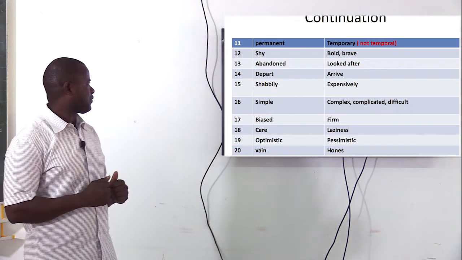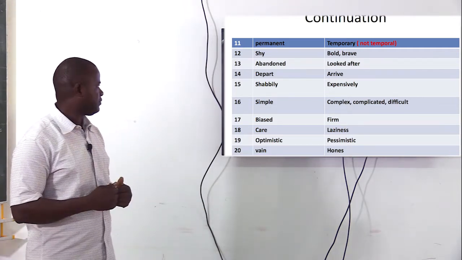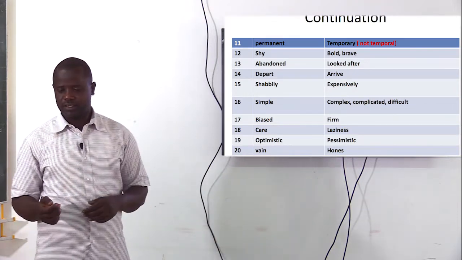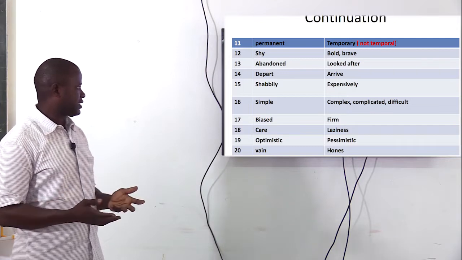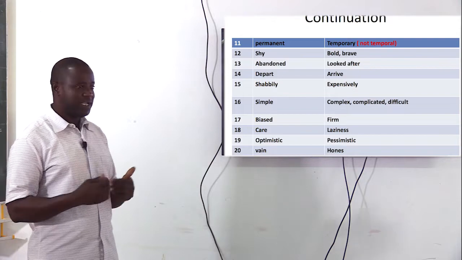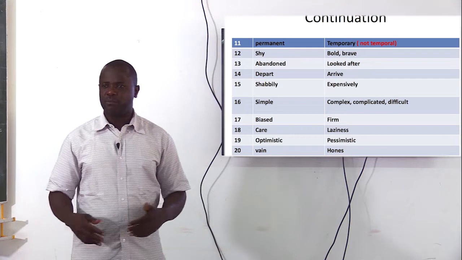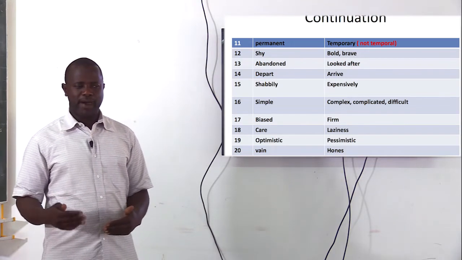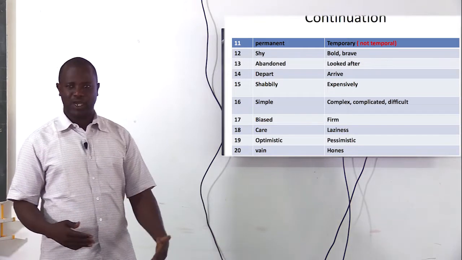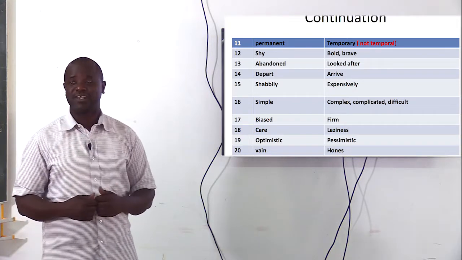We move on. Shy, bold, brave. Abandoned, looked after. Depart, arrive. Shabbily, expensively. Now we look at the word shabbily, poorly. Said Omar always dresses shabbily. He always dresses poorly. So the opposite of that shabbily is expensively.